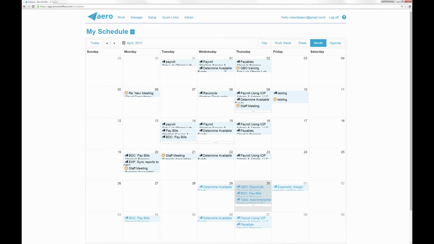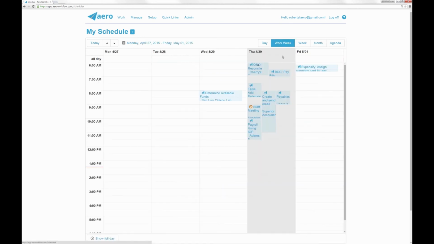So I'll jump back to month just to show you that you will see two different color fonts on your schedule. Black means that the task has been completed. Blue font means that the task is still open. It's either not started or been deferred or something, but it's not completed yet. So whatever way you want to look at it, this is not where you come to perform your work. You want to go up to your My Arrows list to click and accept the task.